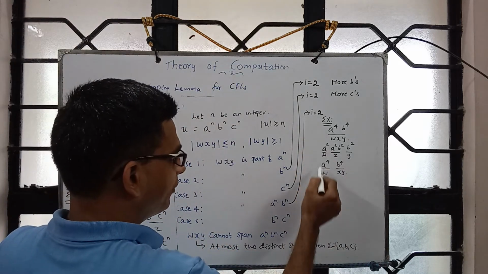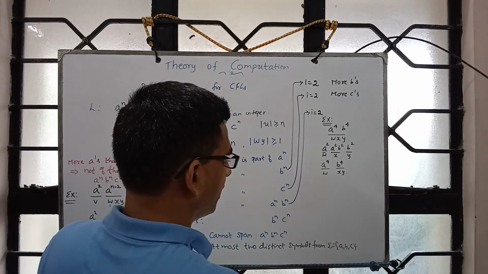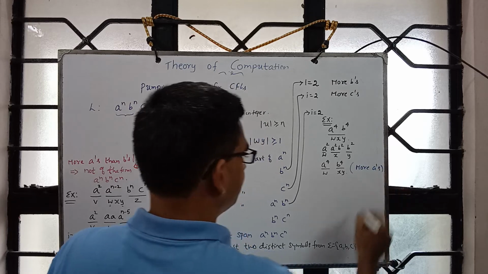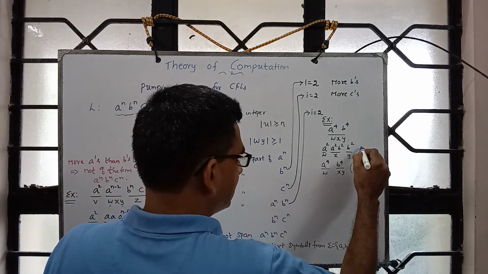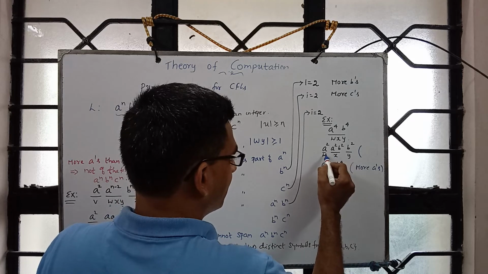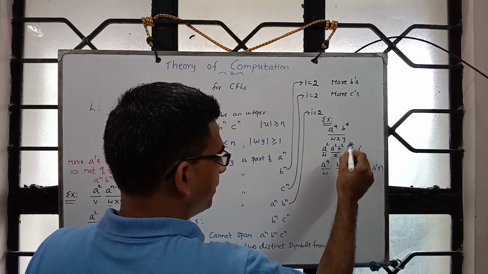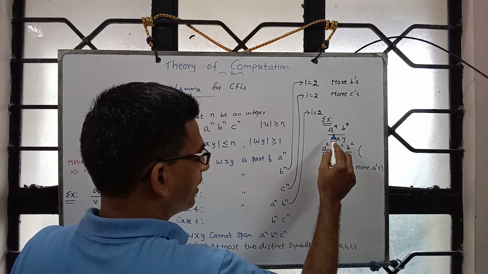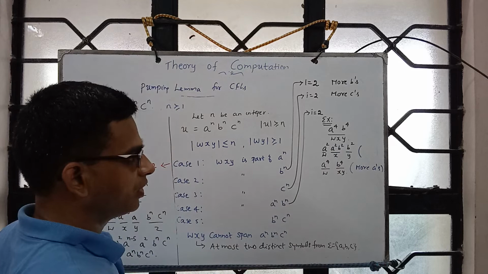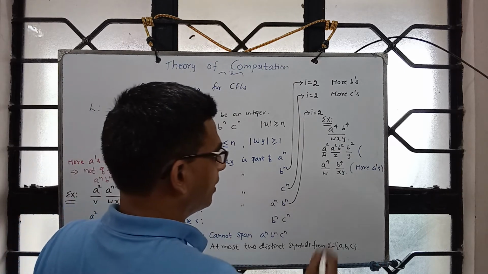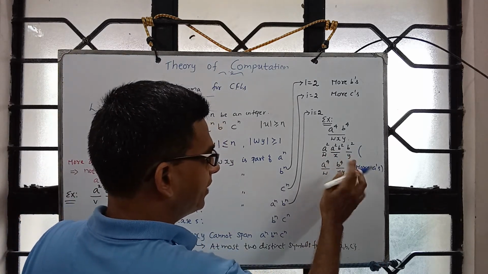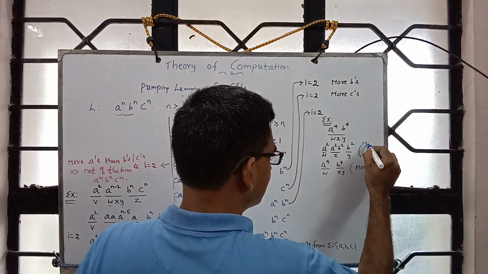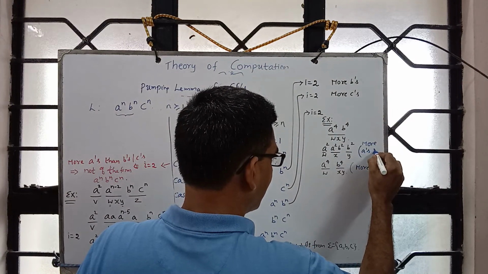Now if you choose i equal to 2, in this case the number of a's will be more. In this case, more a's. If you choose this, then this will have a^4, this will have b^4. Then you will get something like a^(n+2) b^(n+2) followed by c^n. A and b may match, but it will not match with c. In this case, more a's and b's.